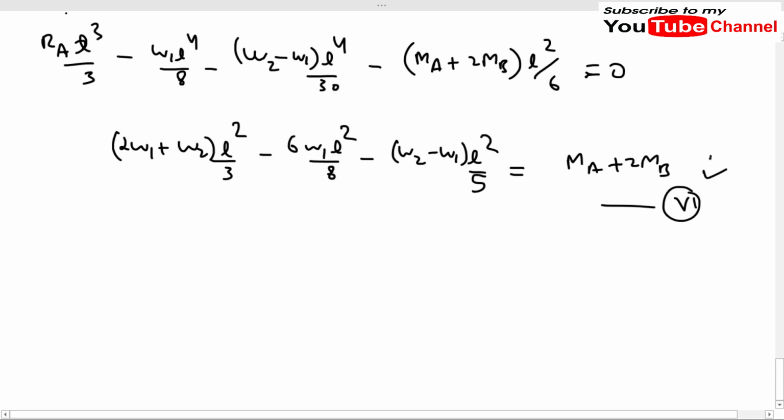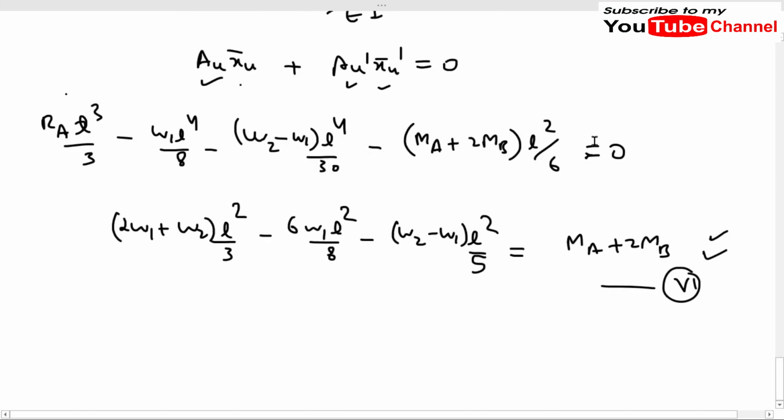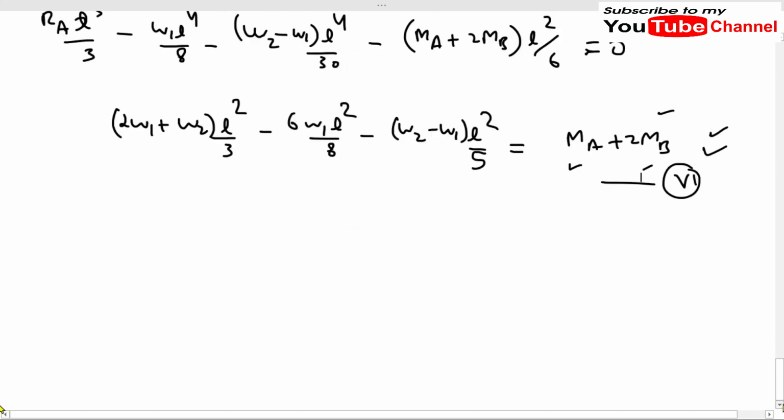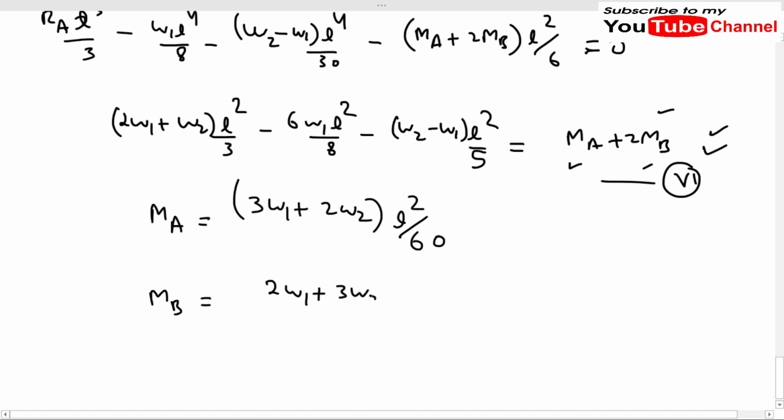We have got two equations, one is equation 6 and the other one is equation number 5. Now from these two equations, we can simply solve for MA and MB, and after solving these two equations simultaneously we will get the value of MA as (3W1 plus 2W2) times L square by 60, and we will get the value of MB as (2W1 plus 3W2) times L square by 60.